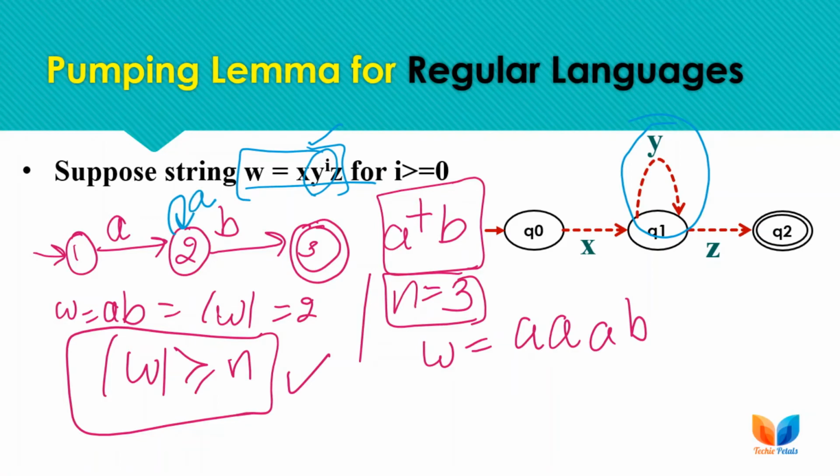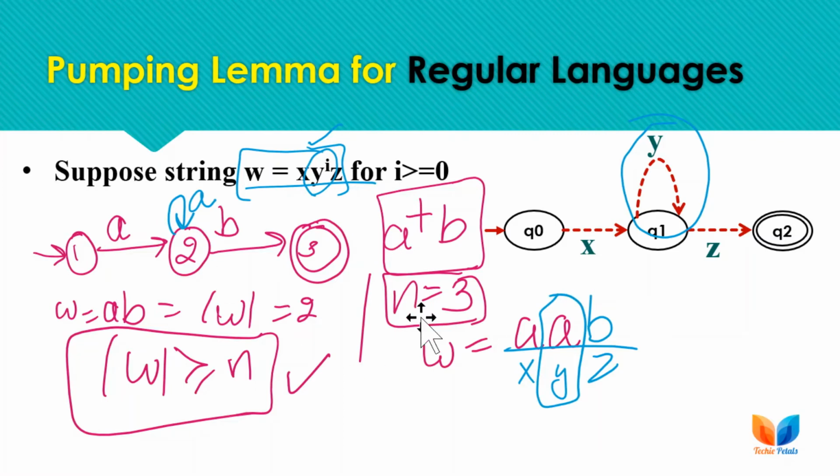So here we are having this y section. If we are taking the length as 3 only, here this is x, this is y, and this is z, and the y section is iterated for acceptance.